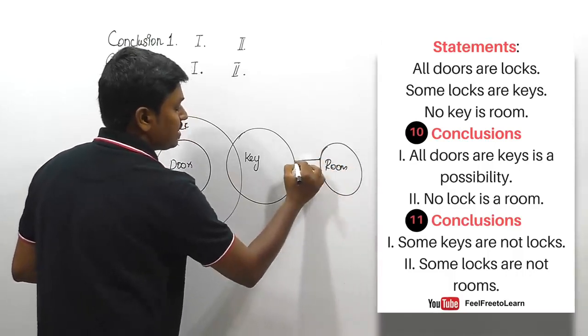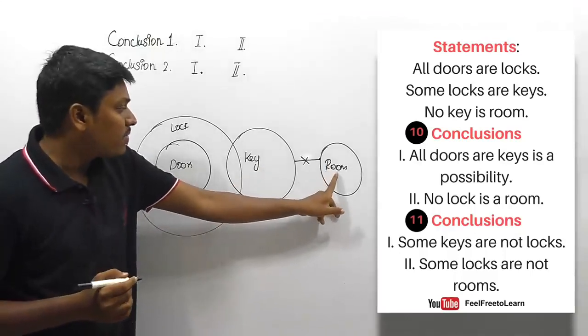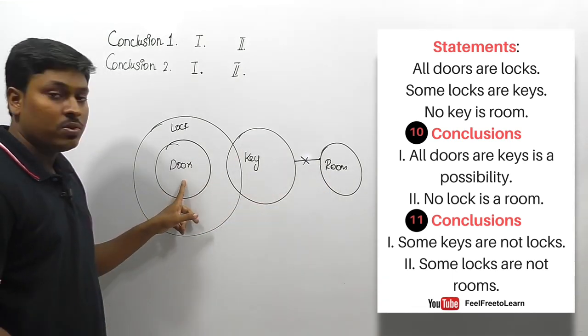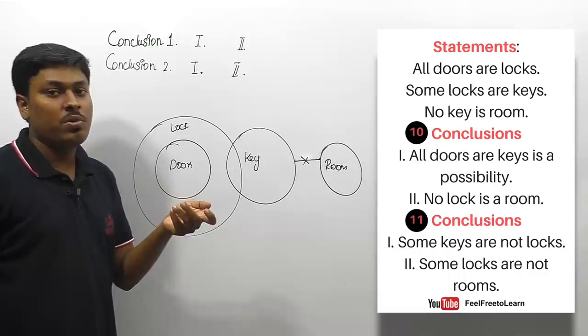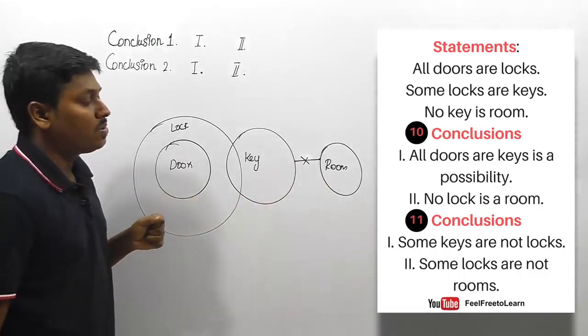Okay friends, listen here. There is no possibility of connecting room with key, but there is a possibility of connecting room with doors, and also a possibility of connecting room with lock, but there is no possibility of connecting room and key. So let me move on to the first set of conclusions.